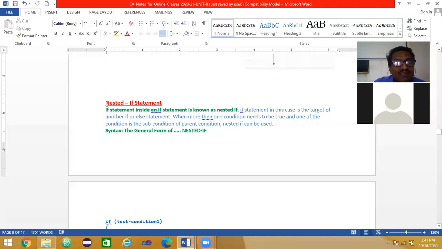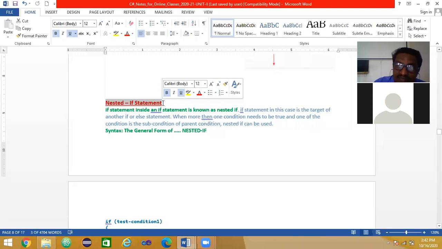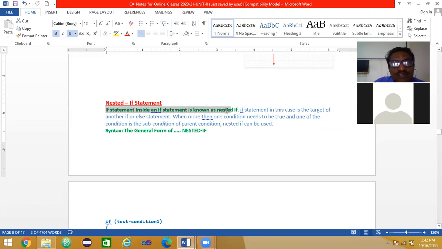Similarly, nested if. Here I have an if inside another if, and in that if I can add one more if. So if inside if within if is basically nested if. You can see an if statement inside an if statement is known as nested if. This is in bold, in a different color text. If statement inside an if statement is known as nested if. When more than one condition needs to be true, and one of the conditions is a subcondition of a parent condition, nested if can be used here.